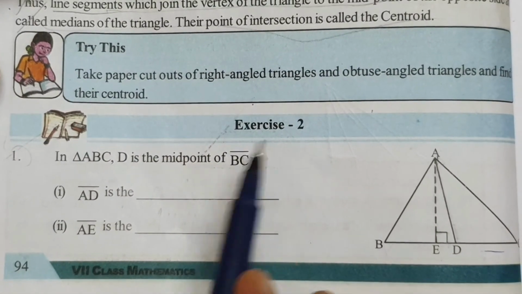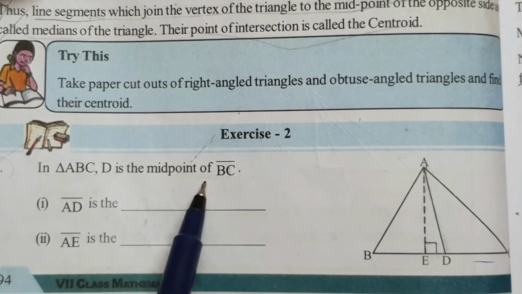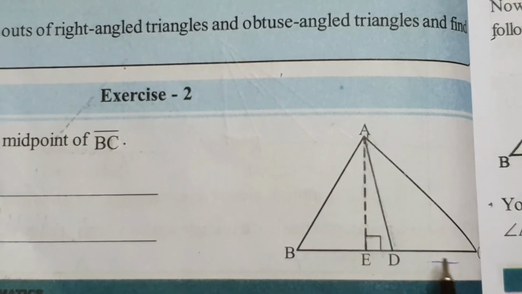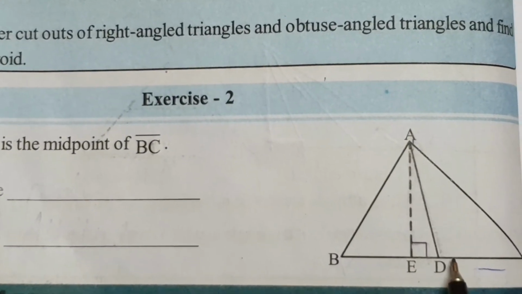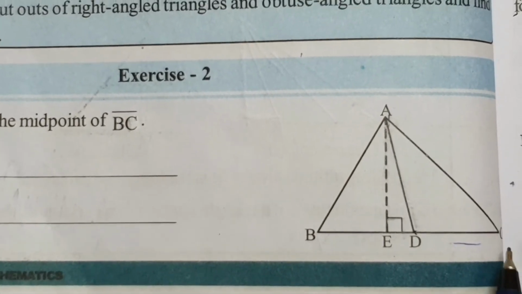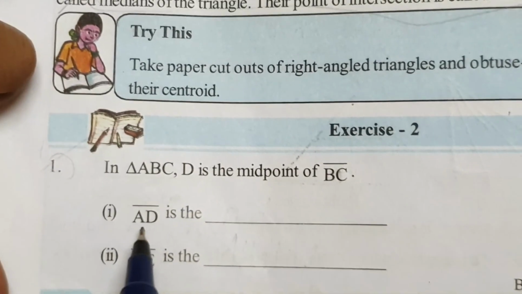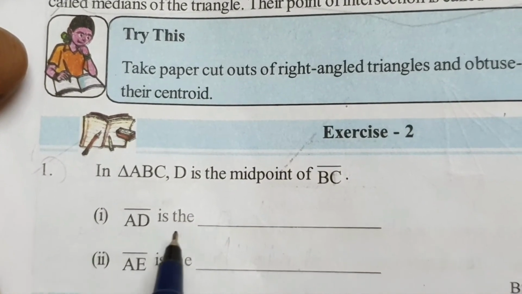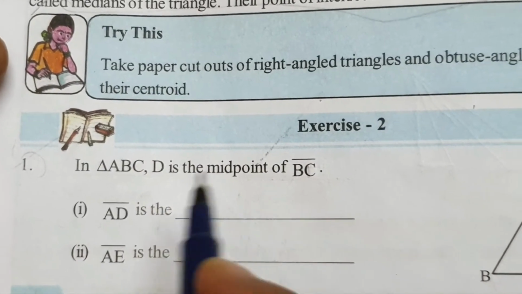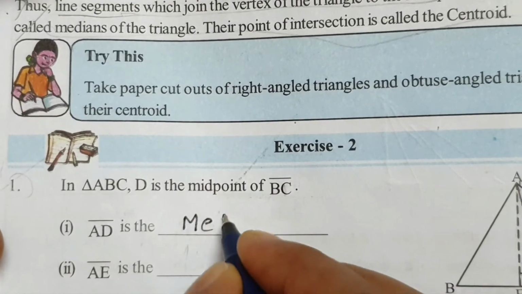Now second exercise. First one. In triangle ABC, D is the midpoint of BC. This is triangle ABC. D is the midpoint of BC. See this diagram. About this, see first question. AD is the, so what is called here AD? AD is median. That is AD is midpoint. So this is median. AD is median.